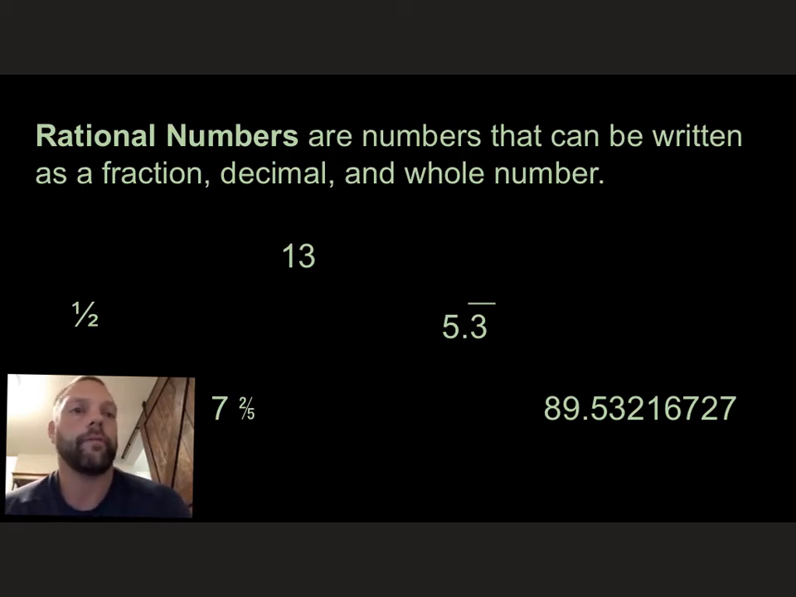1/2, it's already a fraction. 13, that's a whole number. 7 2/5, so that would be a mixed number. 5 3/10 repeating. And then I have this really long decimal of 89.532166727, which can be written as a fraction because it is a decimal, and we know all the way out to that place value that we can do that.